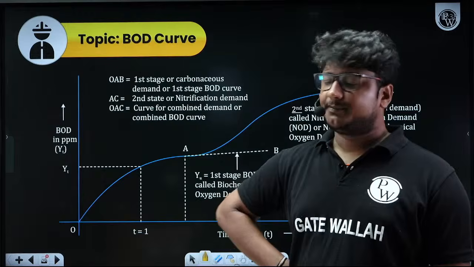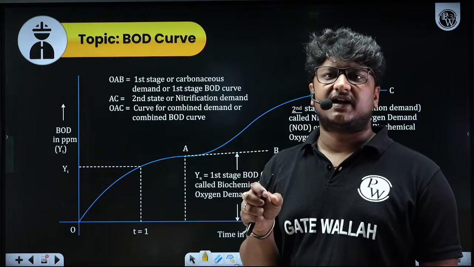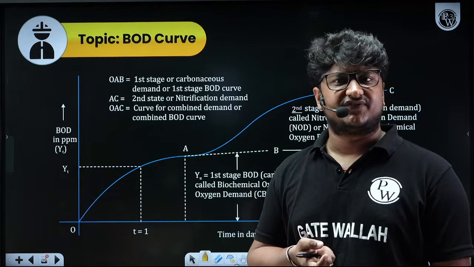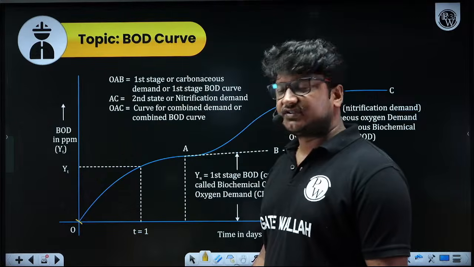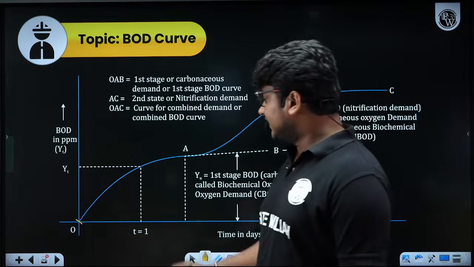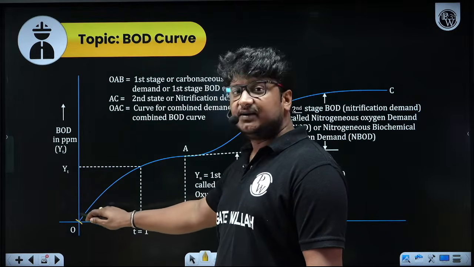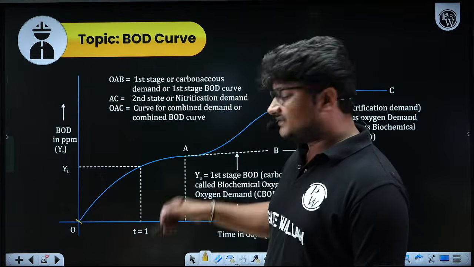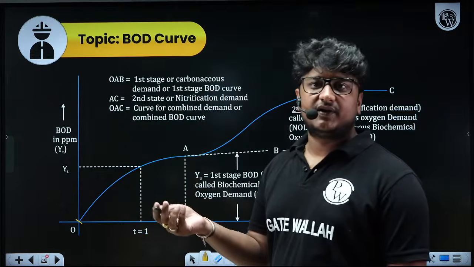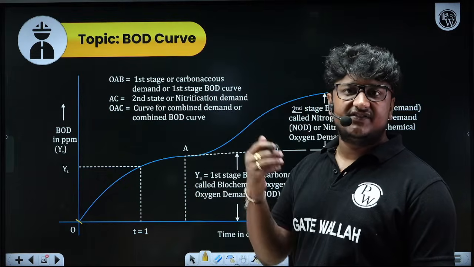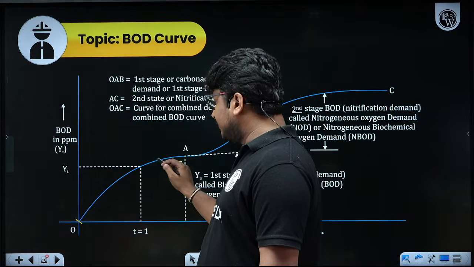If they attack the carbonaceous organic matter and eat it, definitely they need some oxygen for that. So at the starting of the process, these heterotrophic bacteria start decomposing the carbonaceous organic matter, and you will find the oxygen demand curve rising, because they are eating organic matter and will definitely demand oxygen. So this curve is rising up to a point.